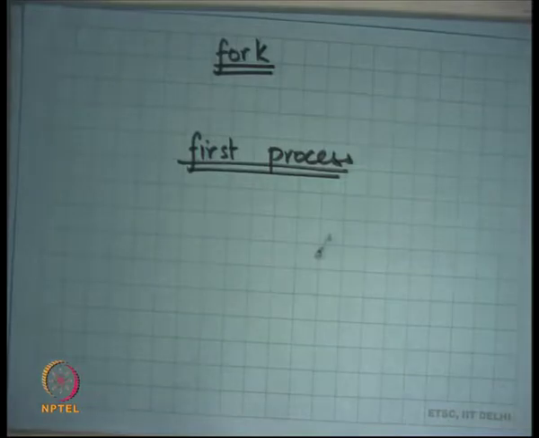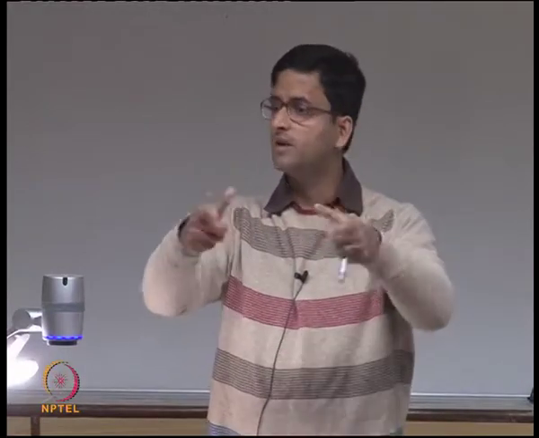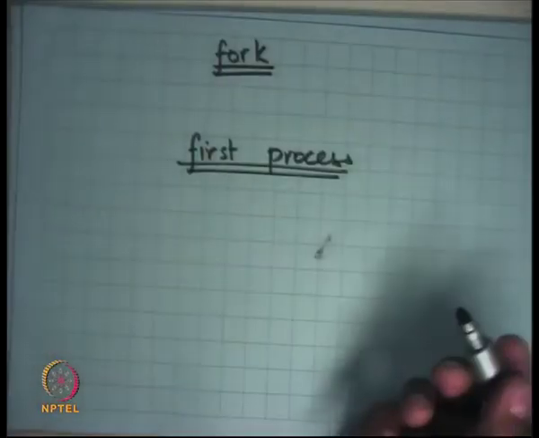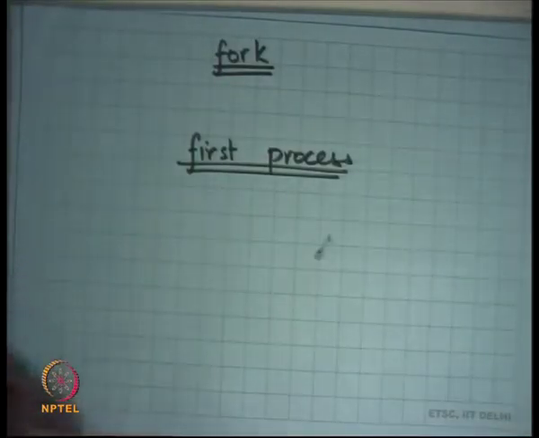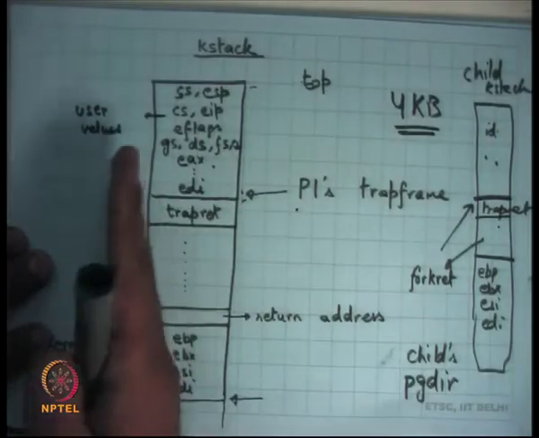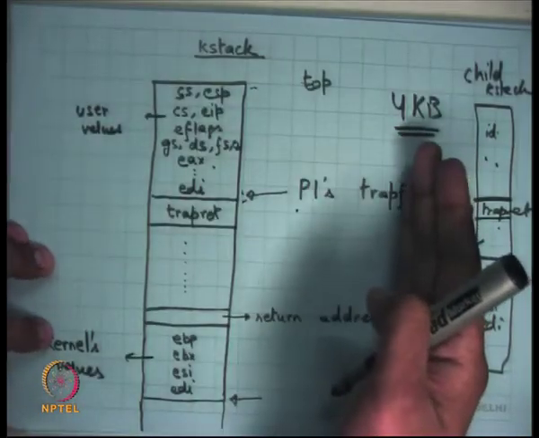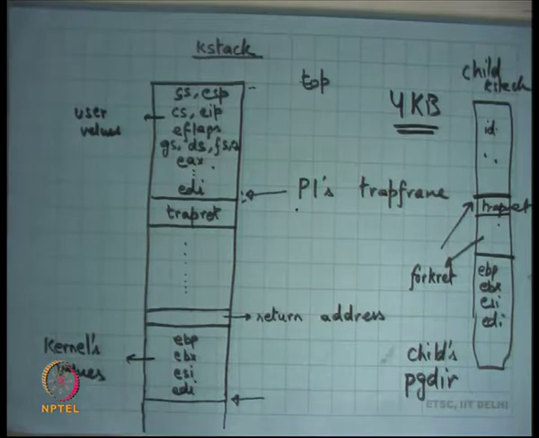There's one init process in the kernel, be it xv6 or any mainstream kernel, and that just reads some files, and based on the files it just forks some processes in the beginning, right? But the first process is created by the kernel. That's all. So how is the first process created? Well, very simple. In fork, we just copied the stack from the parent to the child. If I want to create the first process, I just initialize the K stack, right? And I initialize a fresh page directory, except that it's a special K stack and a special page directory.